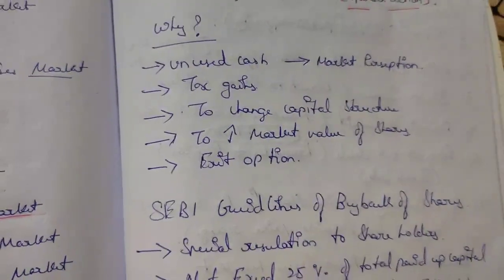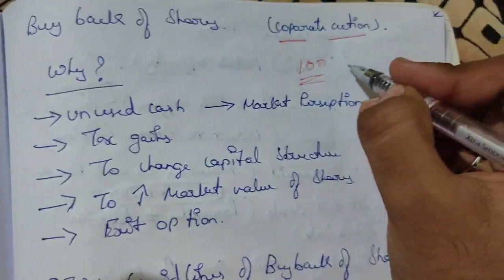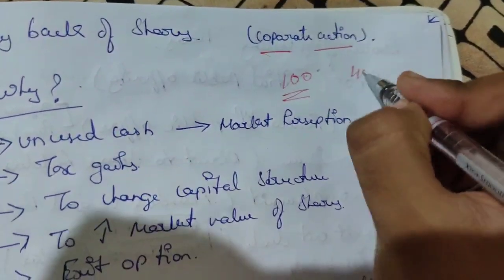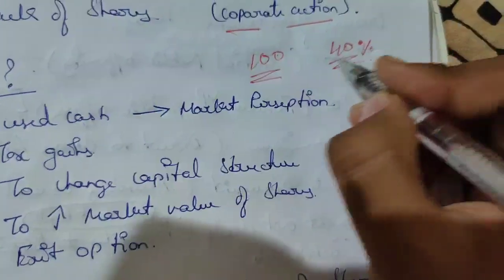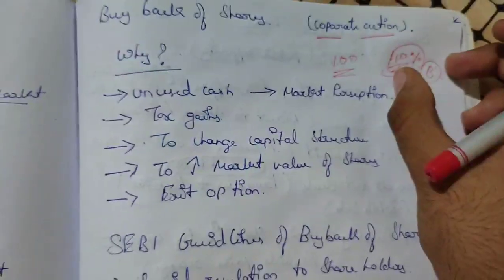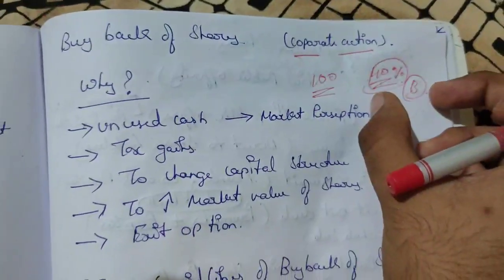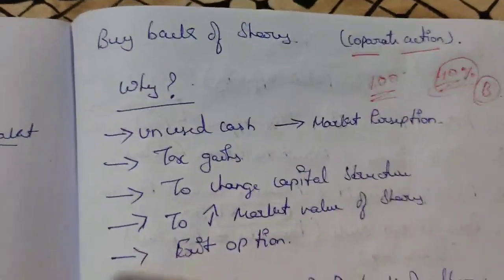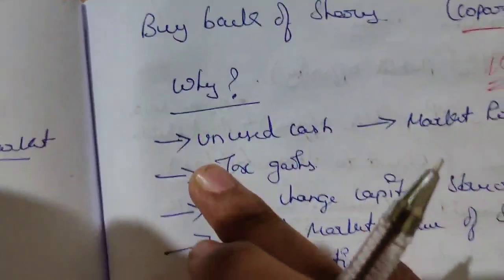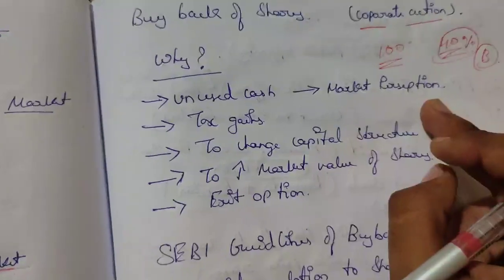First we had issued 100 shares. But now what we are doing is buying back 40% of the shares. We are doing a buyback of shares. So in this 100 we are taking 40% of shares. Why are we taking this 40%? Let's see quickly. Unused cash, market perception.